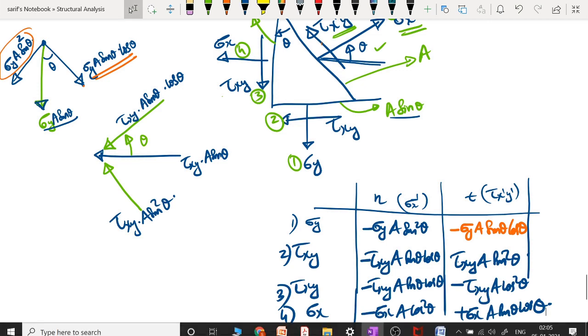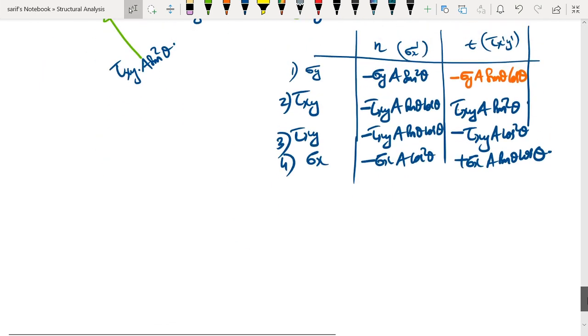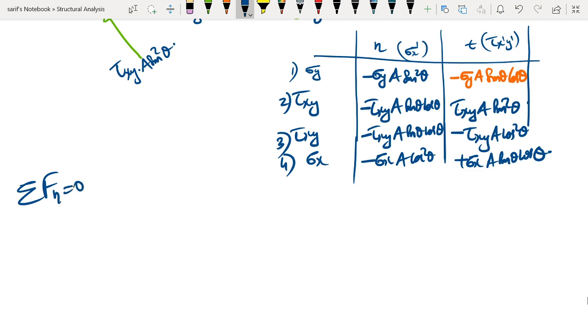So these will be the components. Now having got the components, what we have to do is go for summation of forces in the normal direction and the tangential direction. So summation of forces in the normal direction, sigma x dash into a, that is a positive force. All other forces will be having these signs.